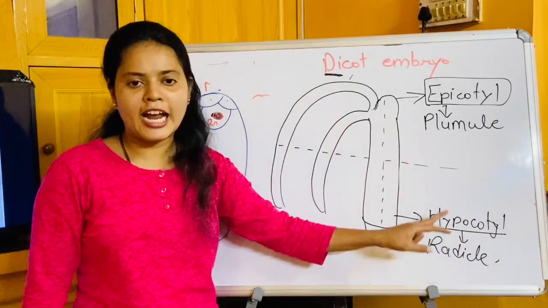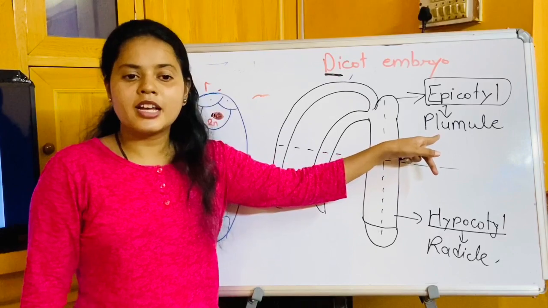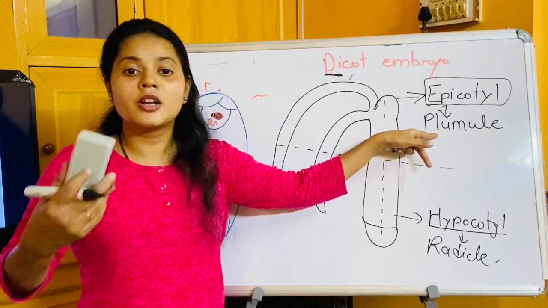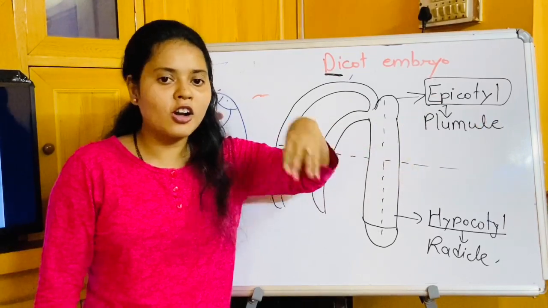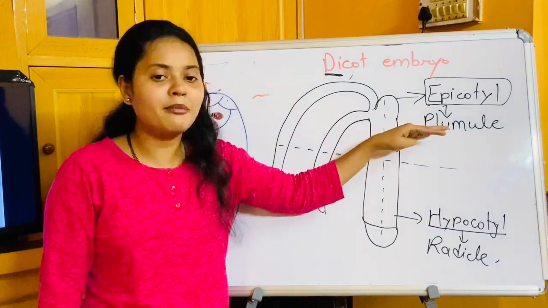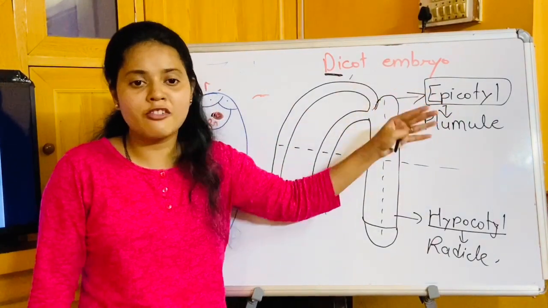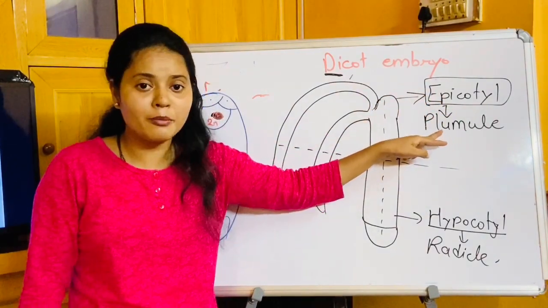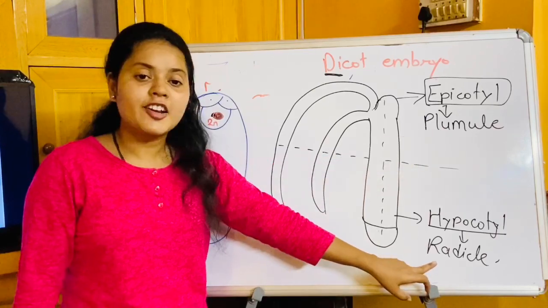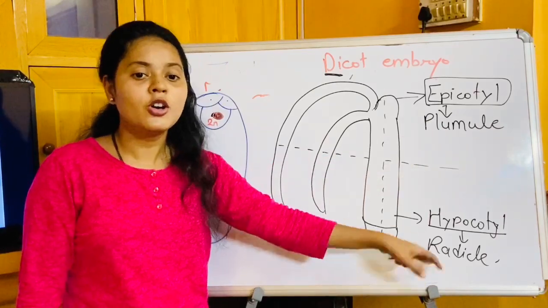So plumule and radicle. The plumule produces the shoot system, all the parts of the stem, stem tip, leaves, branches, all that will form from this plumule, and the radicle will give rise to the root system.